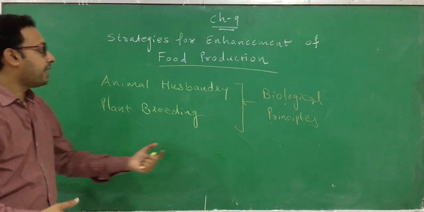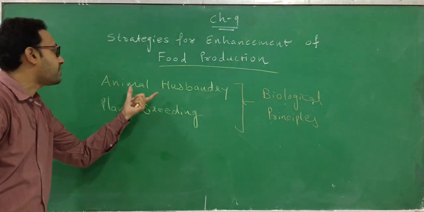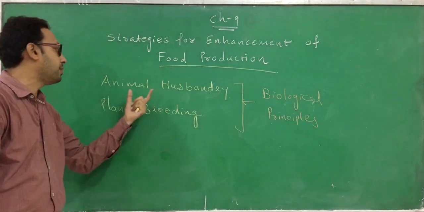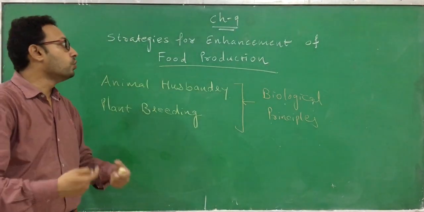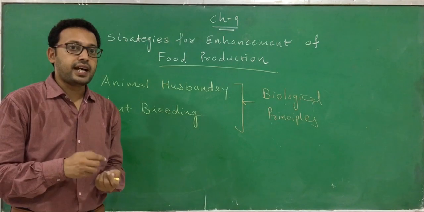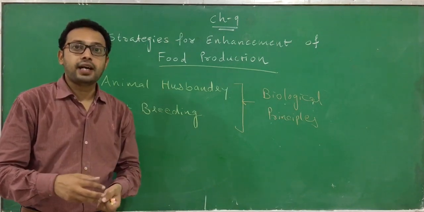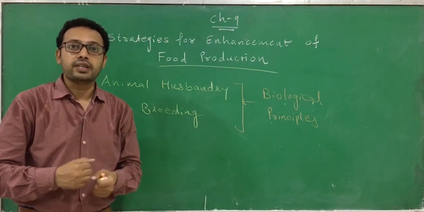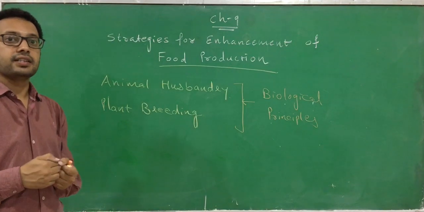So we have to apply these biological principles to the traditional science of animal husbandry and plant breeding to enhance food production. Along with that, we can also apply the newer techniques that we have discovered nowadays.